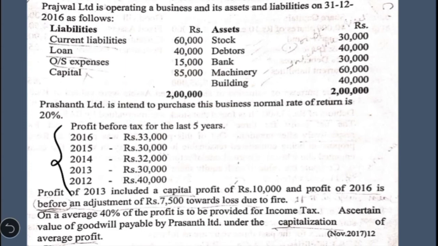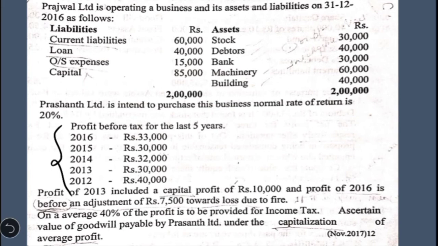The profit of 2013 included a capital profit of 10,000 and the profit of 2016 is before an adjustment of 7,500 towards loss due to fire. On an average, 40% of the profits is to be provided for income tax. Ascertain the value of goodwill payable by Prashant Limited under capitalization of average profit method. So here we have to calculate the value of goodwill under capitalization of average profit method.